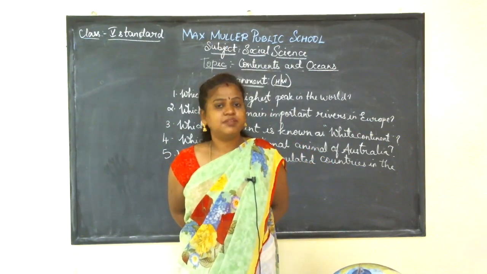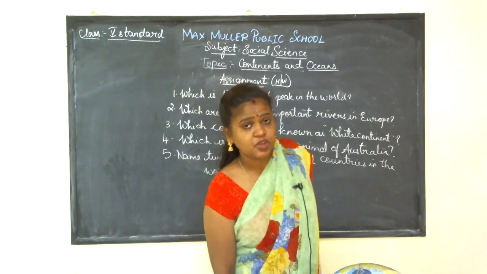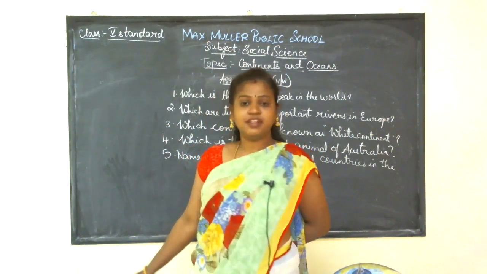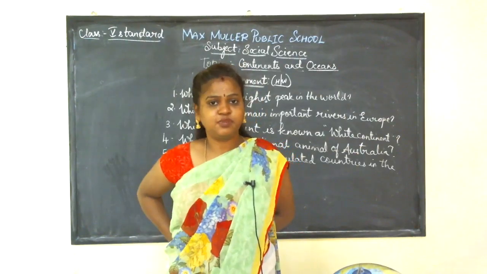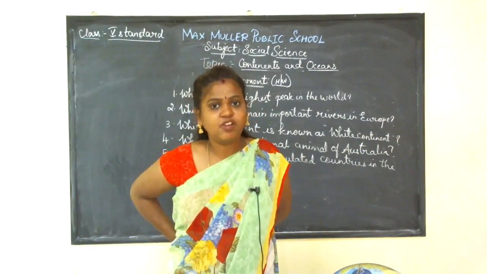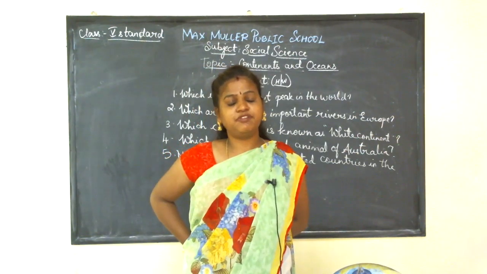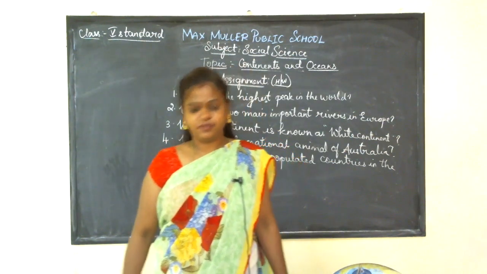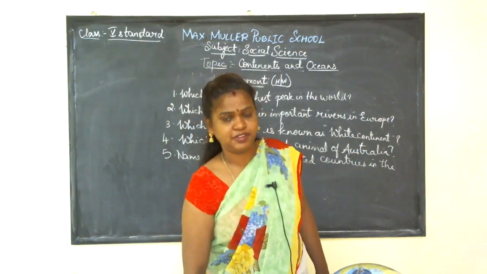They are North America, South America, Africa, Europe, Asia, Antarctica, and Australia. I just gave you brief information about the 7 continents. Right, children? If any doubts, you can ask me. Okay?